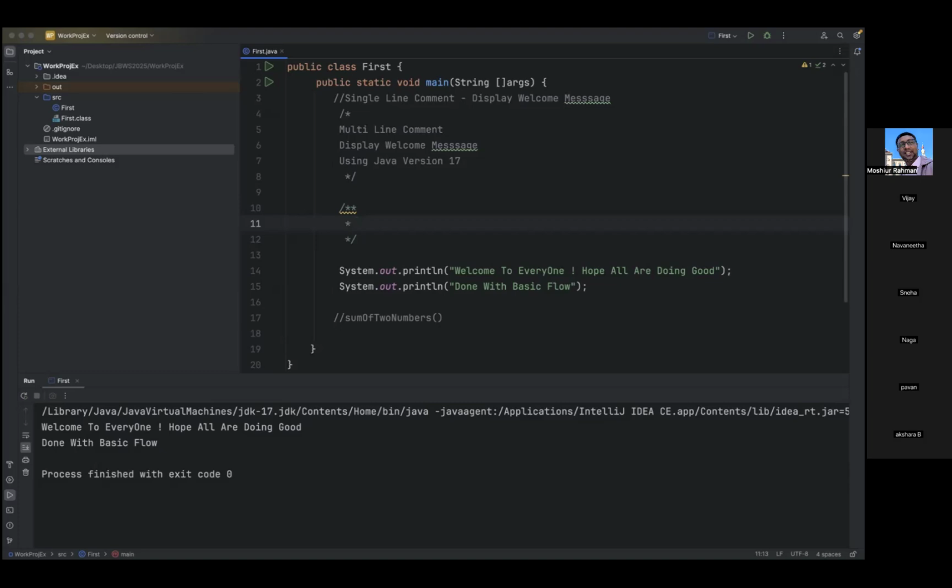Okay, now let us write one thing. First program.